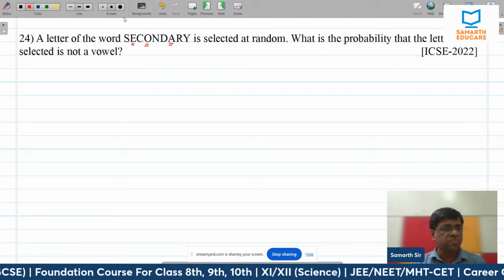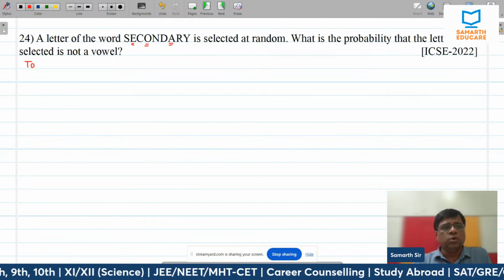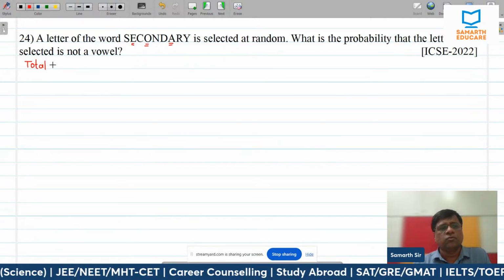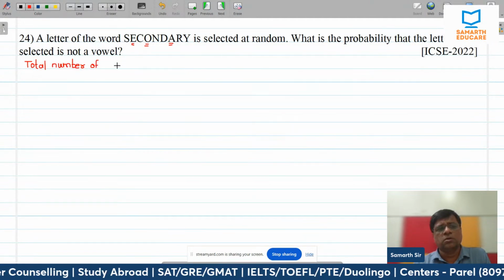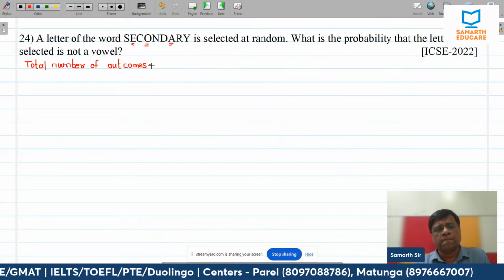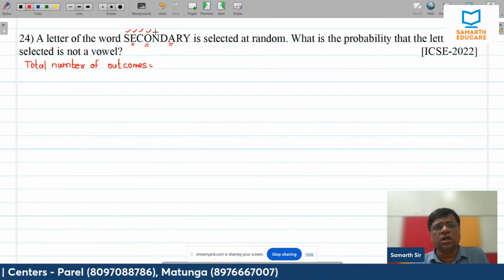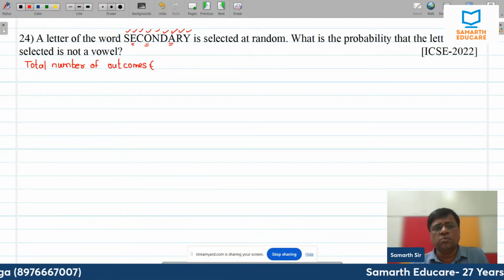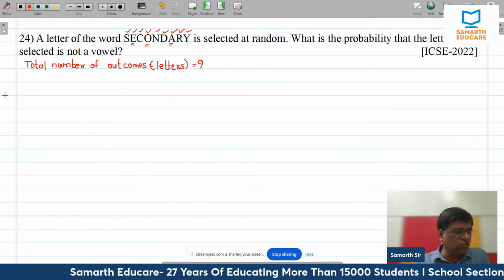In other words, right? So total number of outcomes is equal to how many letters are there? S, E, C, 4, 5, 6, 7, 8 and 9. Outcomes mean what? Letters या alphabets जो है उसमें involved. There are 9 involved. So total number of outcomes is this.